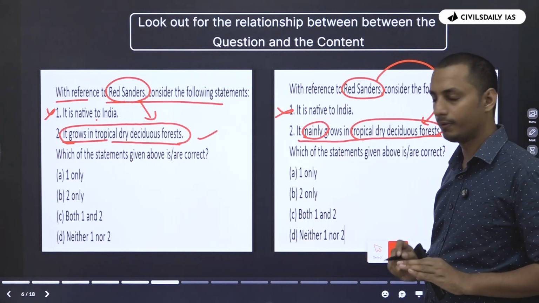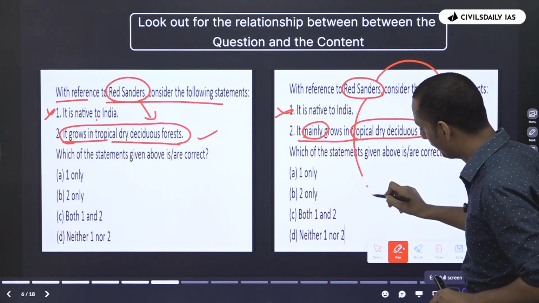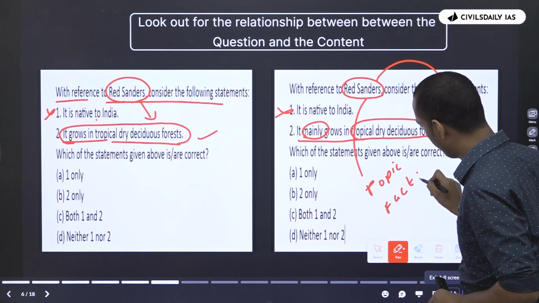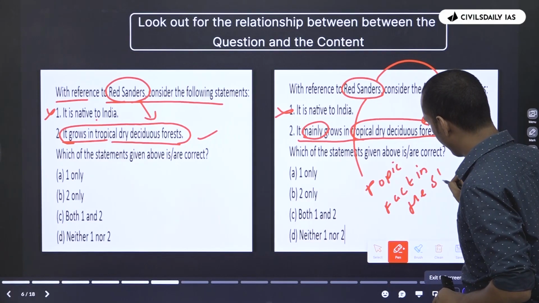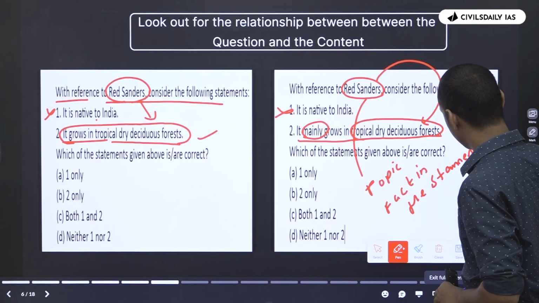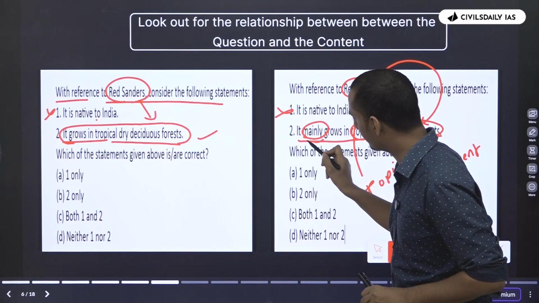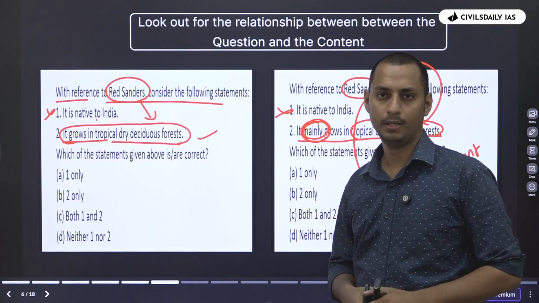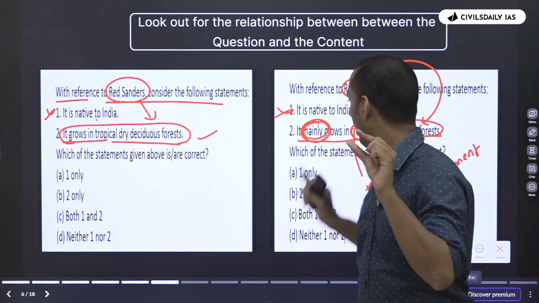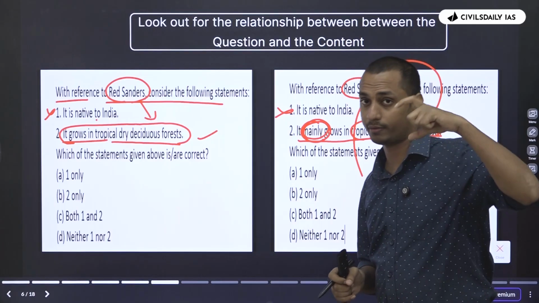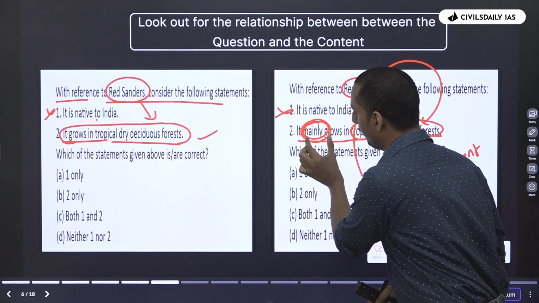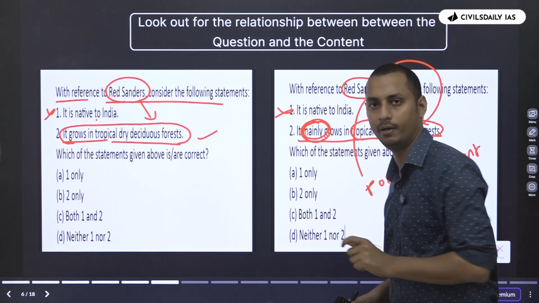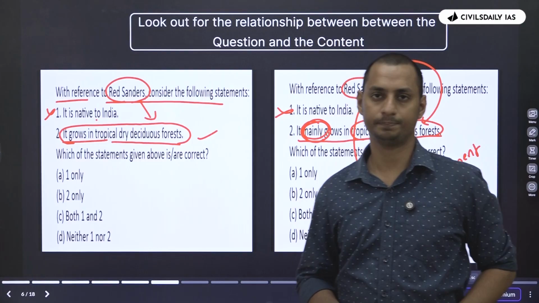So what do you understand here? If there is a direct relation between the topic and the fact mentioned in the statement, even if UPSC introduces an extreme word such as mainly, it does not have any impact. Here, red sanders and tropical dry deciduous forest have a direct relation, and therefore even if UPSC introduces the word mainly or primarily, which is an extreme word, it does not make any impact.